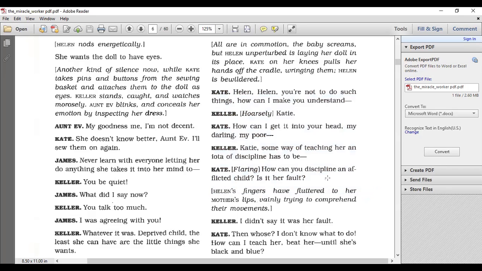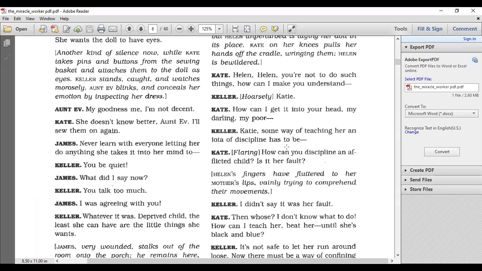Here Katie is frustrated. She doesn't know how to make her daughter understand or how to get it into her head. And Keller says we need to discipline her, some way of teaching her an iota. Iota is a very small portion. And Kate says, how can we discipline an afflicted child, a sick, ill child?